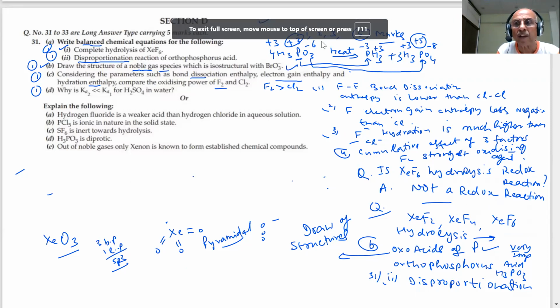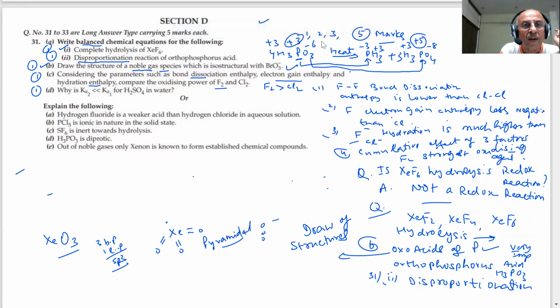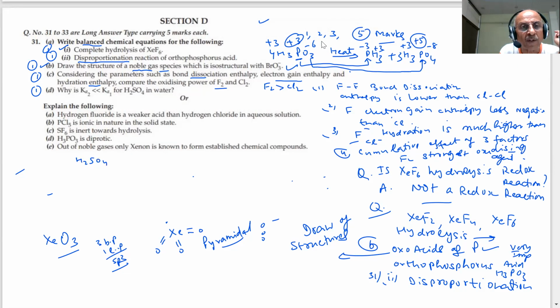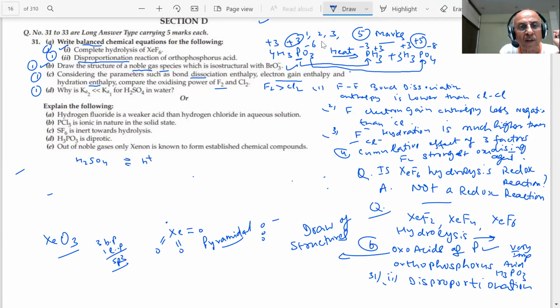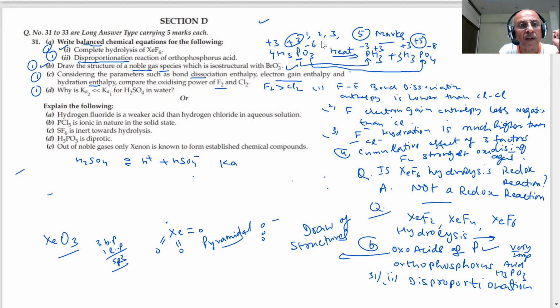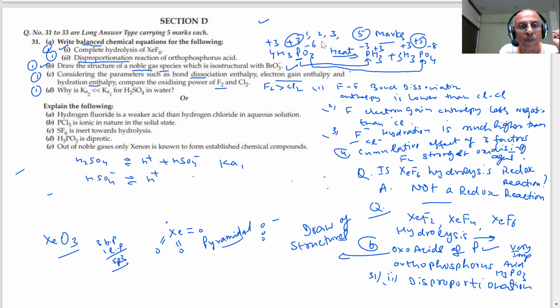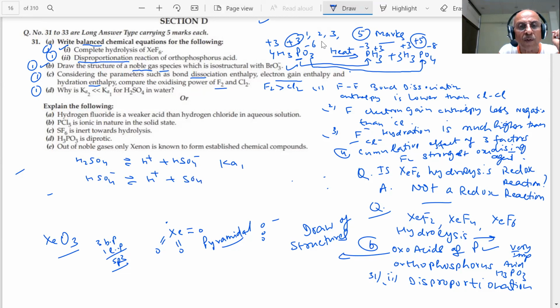Okay. Now the next question is coming, students. This one, sulfuric acid. How does sulfuric acid ionize? First, it will ionize to produce H plus and HSO4 minus. That is my Ka1. Now, second ionization means H plus and SO4 2 minus, Ka2.